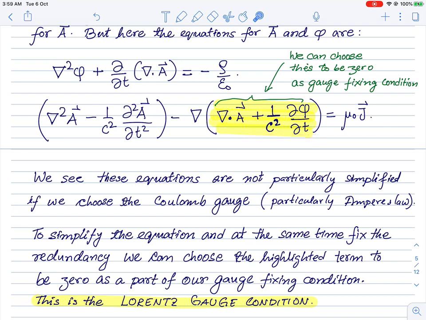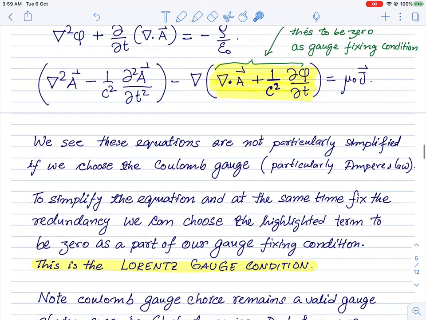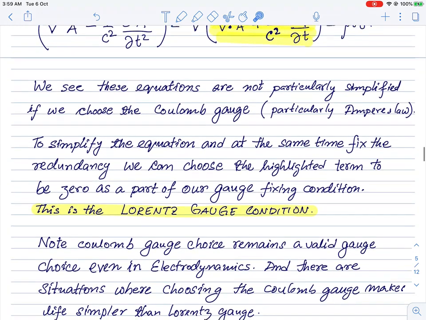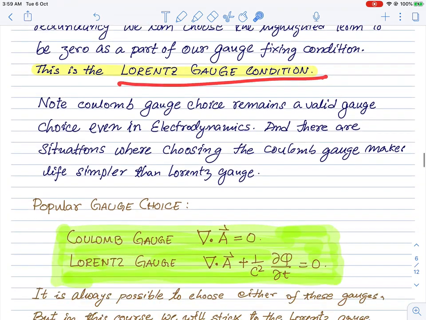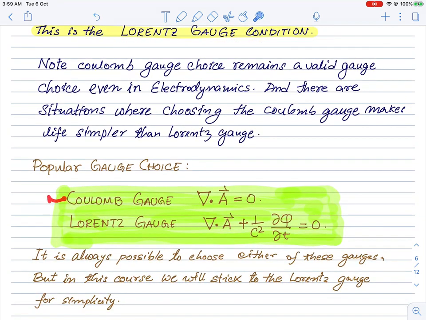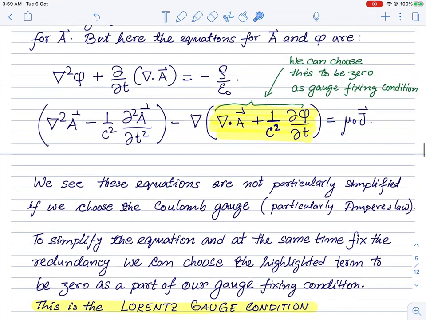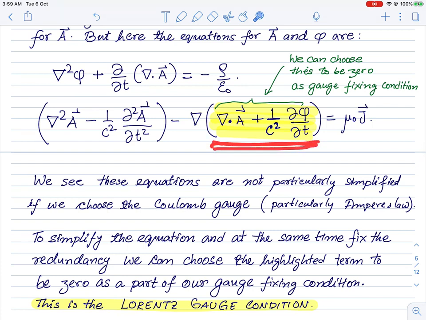So what we can try to do is select a different gauge condition which sets this combination to 0. We declare that to be our gauge condition, and that is also a very popular gauge choice, called the Lorentz gauge condition. So there are two viable gauge choices. One is the Coulomb gauge condition, where you set the divergence of A equal to 0, and the other is the Lorentz gauge, where you set the divergence of A plus 1 over c squared del phi del t equal to 0.